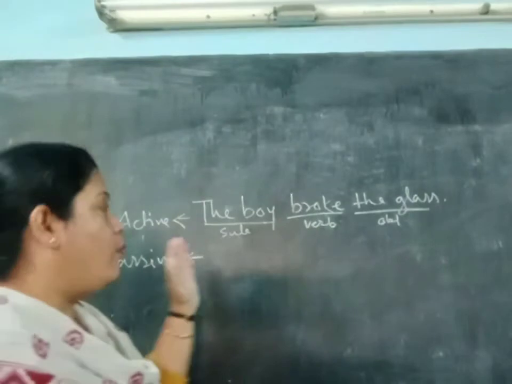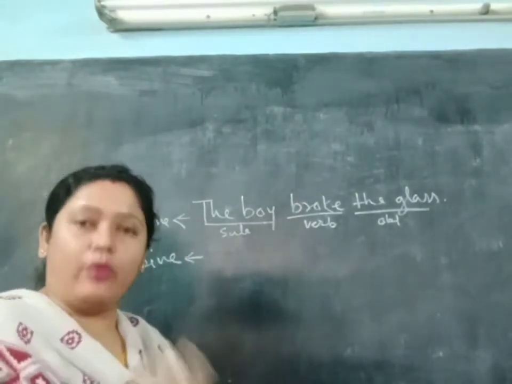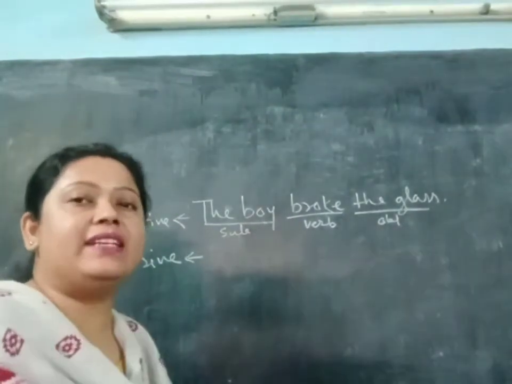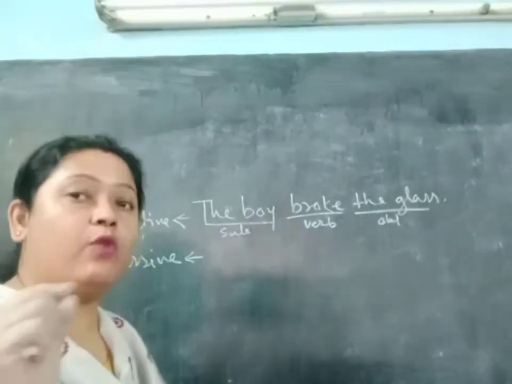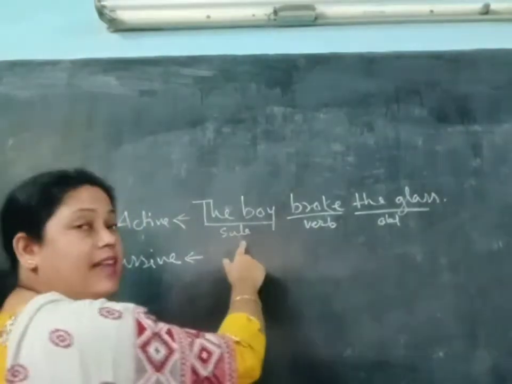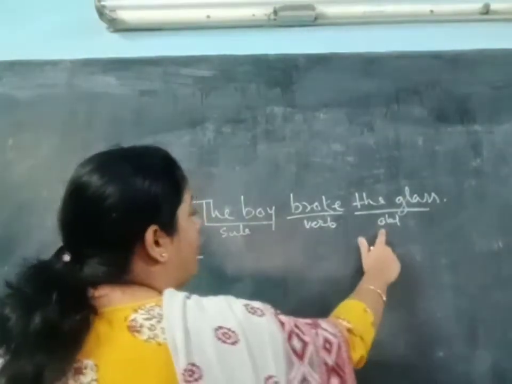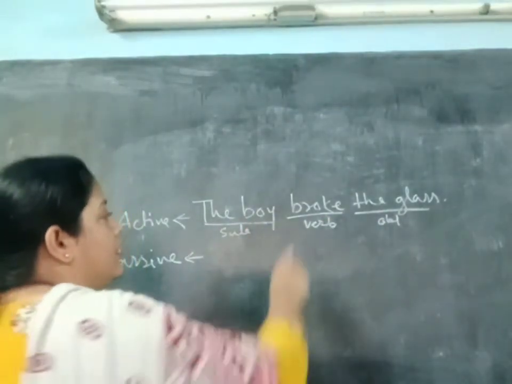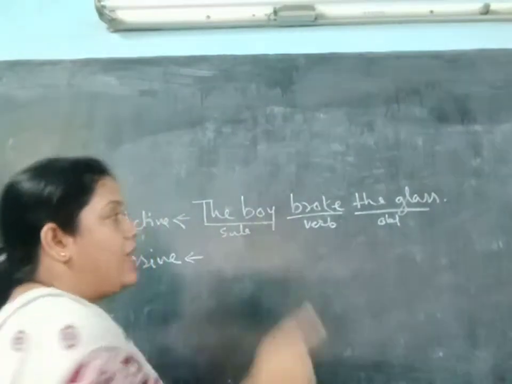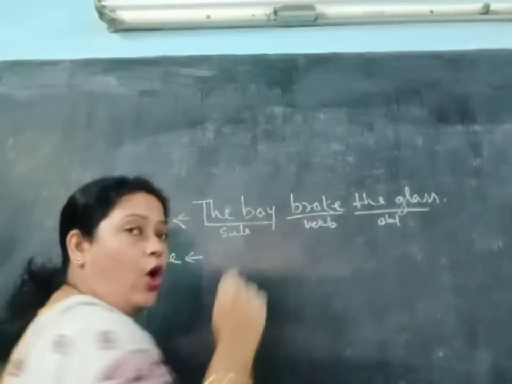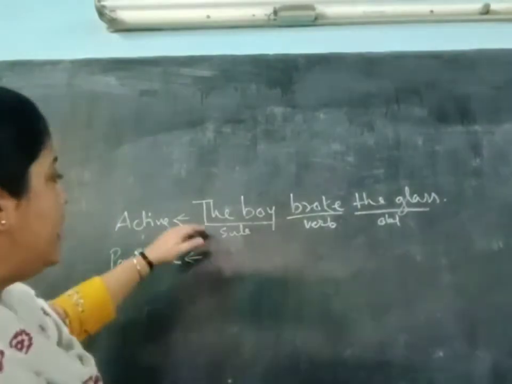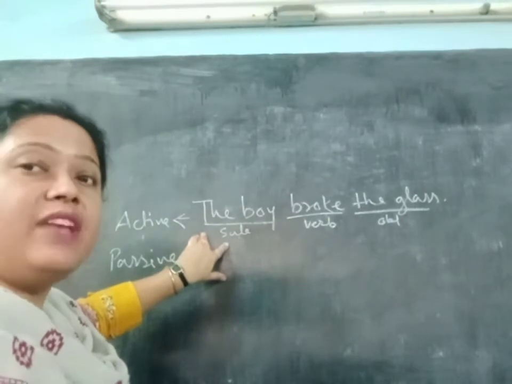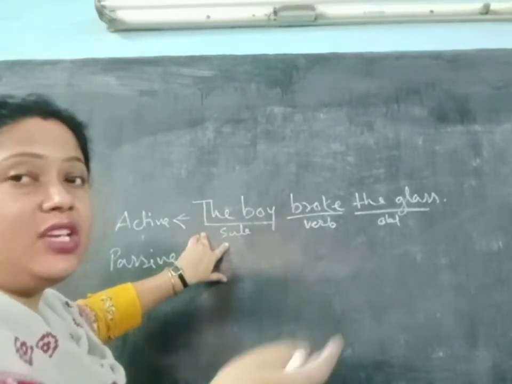Now, when you are going to change from active to passive, you have to find out three things very minutely. Number one, the subject, then the verb, then the object. In this sentence, the boy is the subject, the verb is broke, and the glass is the object. Now, the subject in the active voice will become the object while you are changing into passive voice.